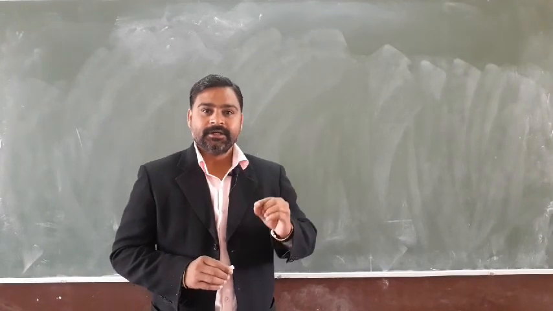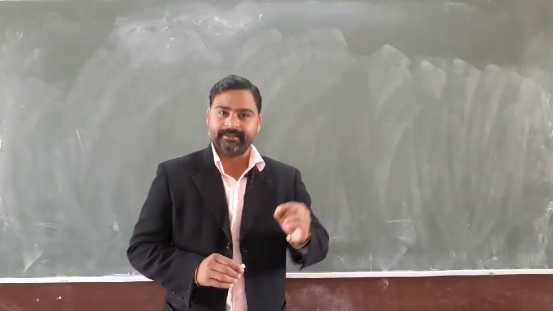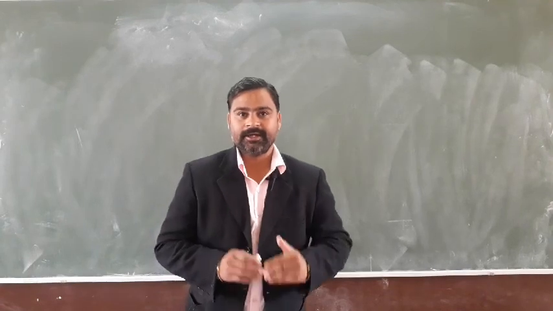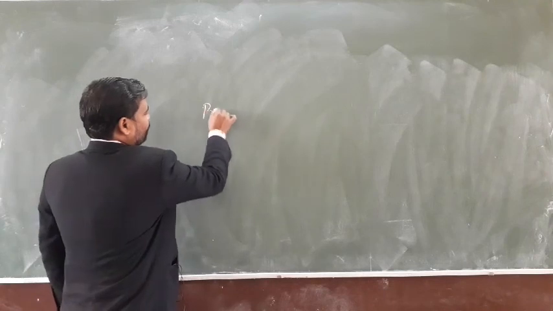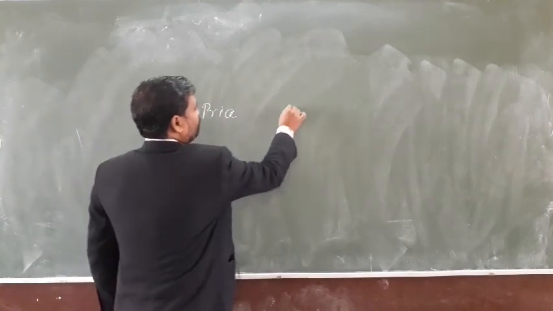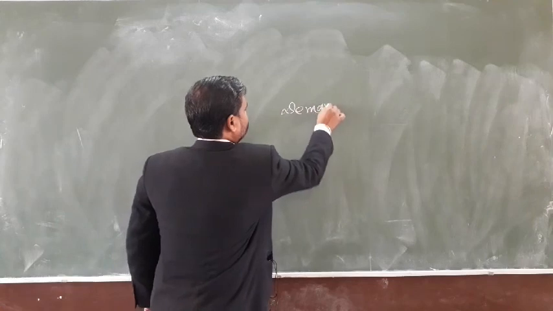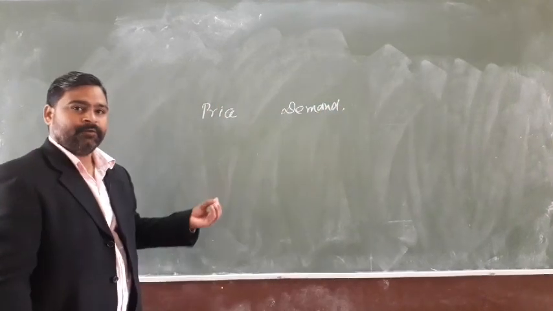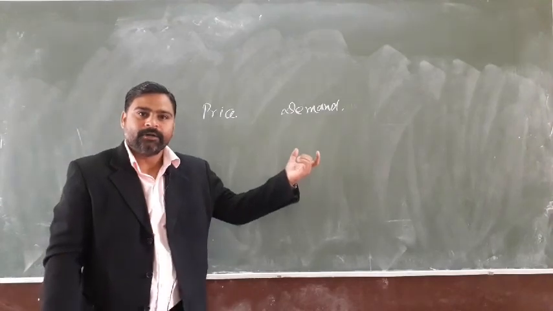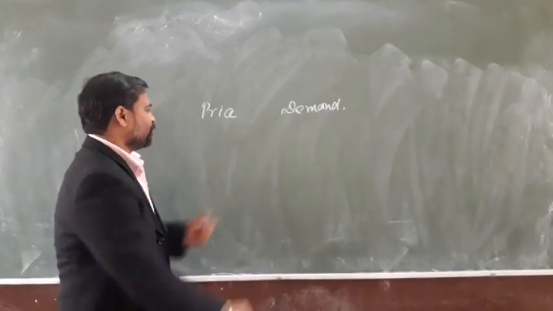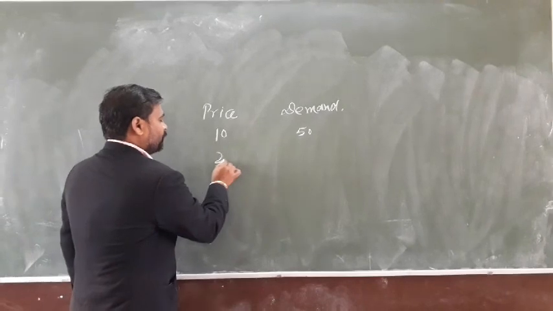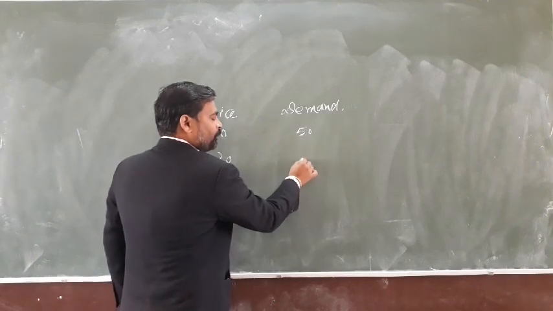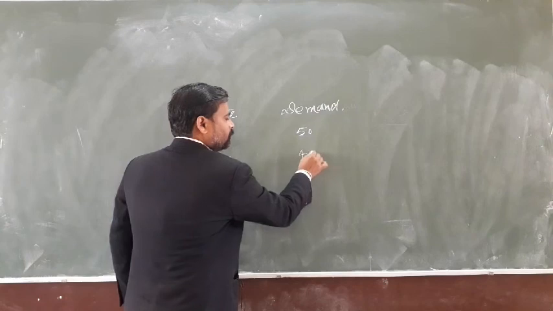in one variable changes the other variable automatically, that is known as correlation, where there are two variables, such as price and demand of a good. Here if we change the price, the demand will respond with the change in the price. So suppose the price is 10 rupees, then the demand is 50. If we increase the price from 10 to 20, demand will respond and will fall from 50 to 40.